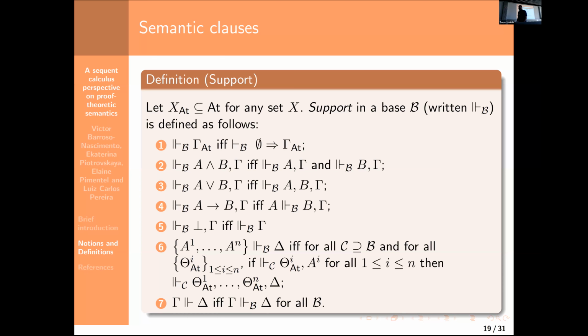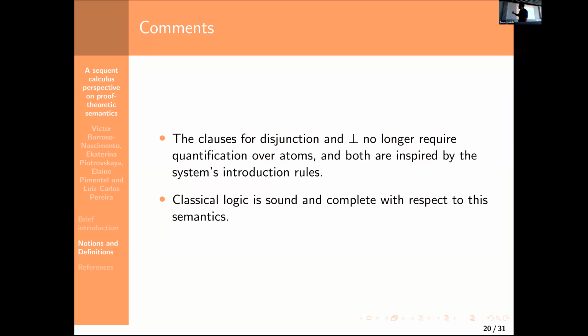This is quite involved even when I explain it, but it is basically the same idea as before, adapted to the sequent calculus context.